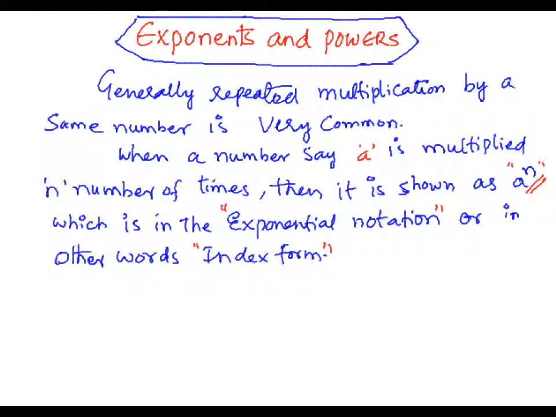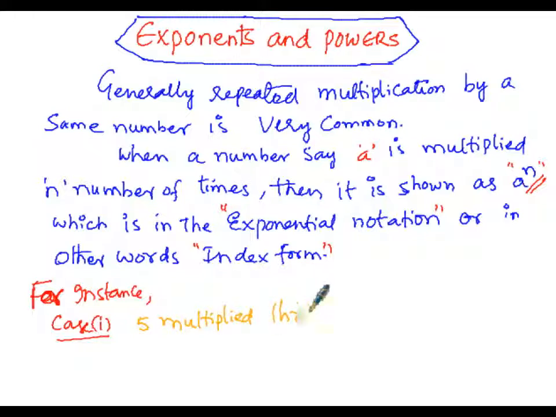So for instance, let us consider three cases. In case number 1, 5 multiplied thrice, that is 3 times.